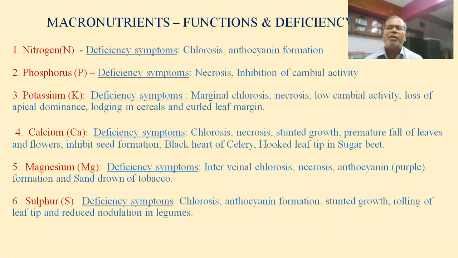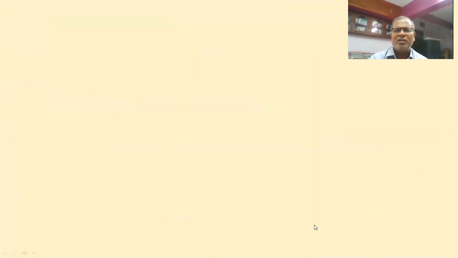Root nodule bacterium Rhizobium, remember that. The deficiency of sulfur leads to reduced nodulation in legumes. If nodule formation is reduced, what will happen? The nitrogen fixing ability is also reduced. So these things are very important in macronutrients.